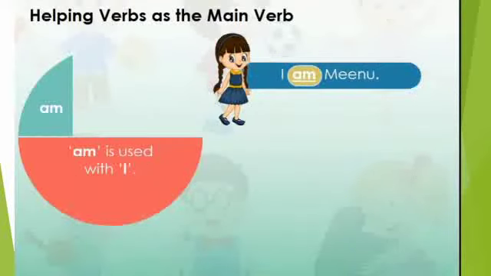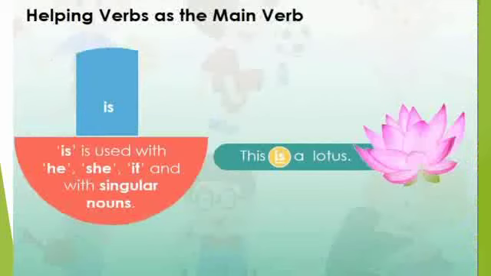Next is am. Am is used with the word I. I am Minu. So here there is no other action verb. So am is not the helping verb. It is the main verb. Again, one more example. This is a lotus. Here is is the main verb in the sentence.